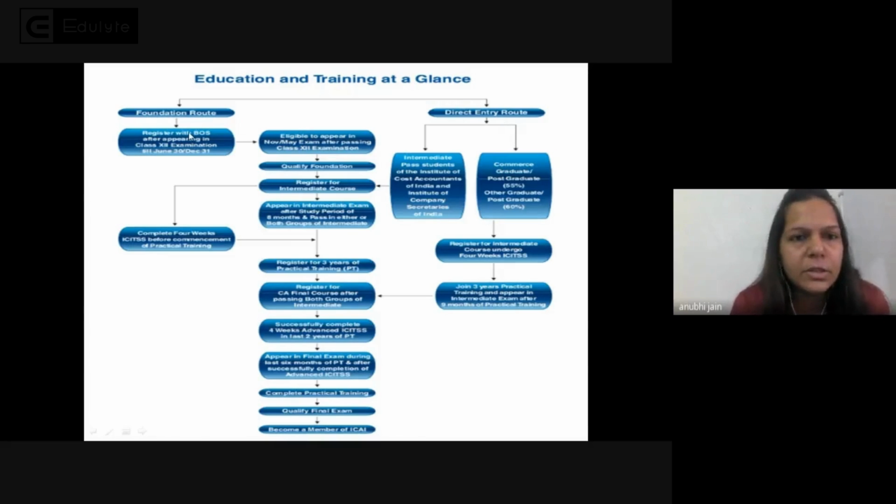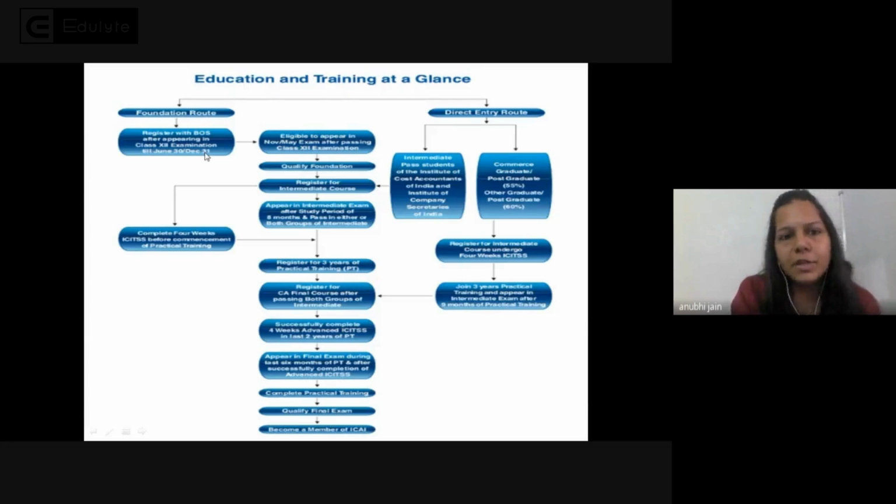In the foundation route, you have to register. Foundation route means you are coming after giving your CA Foundation. So first of all, you have to register yourself with the Board of Studies after appearing for your class 12th examination. After clearing your 12th examination, you will be eligible to appear for your CA Foundation. You have to get registered, and the registration deadline is 30th June or 31st December.